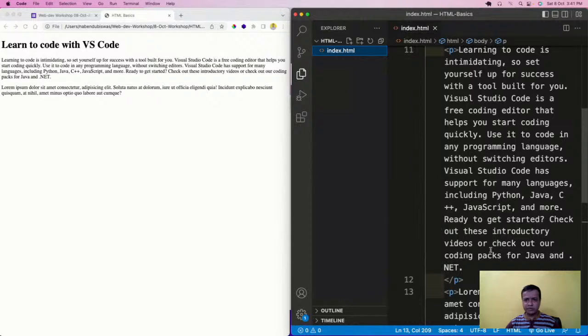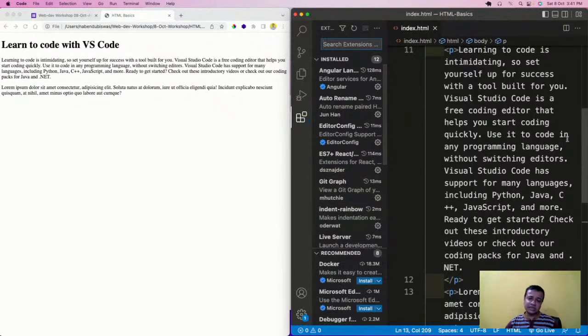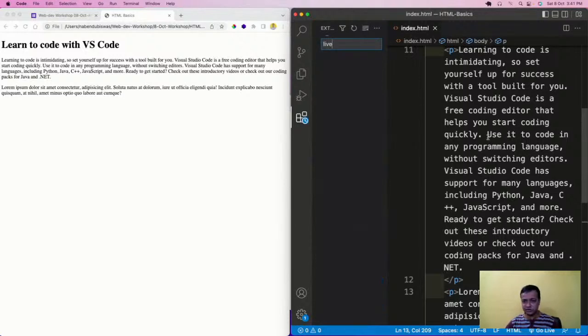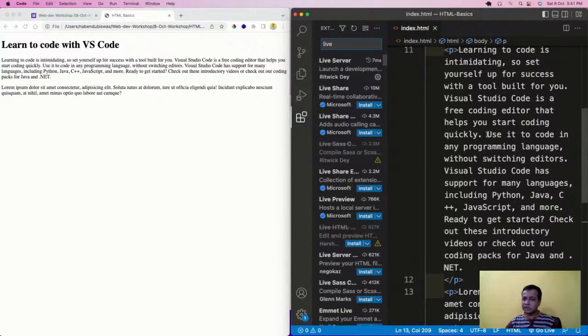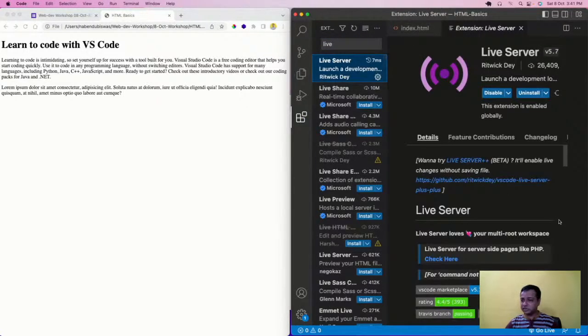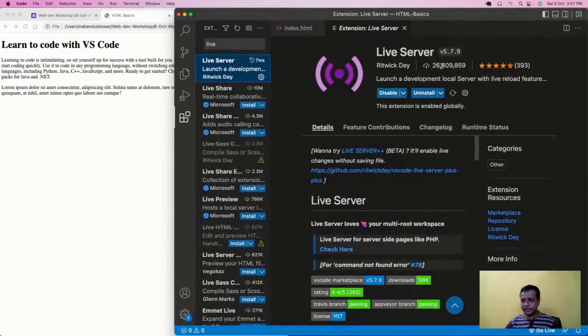So we'll come here and go to extensions. There is something known as extensions. We'll go to these extensions, and this is why VS Code is so popular. It has these nice extensions which are free to use. There's like a small program written by some people, and I have to search for live. I will search Live, and most probably the first one will be Live Server by a person known as Ritwik. It is very, very popular. It has like 2 crore downloads. It has a lot of downloads.